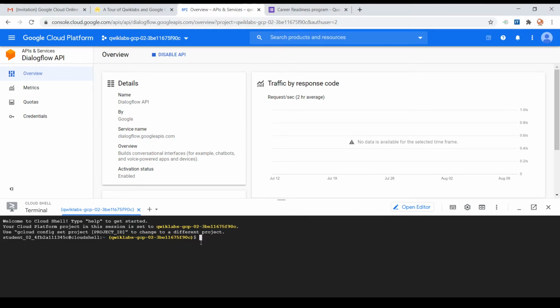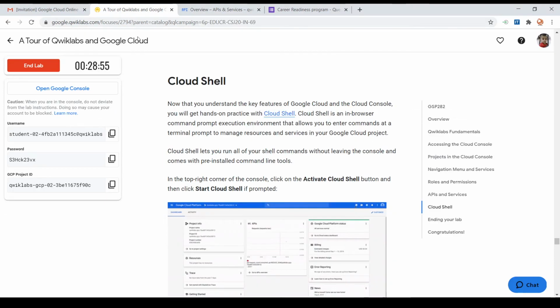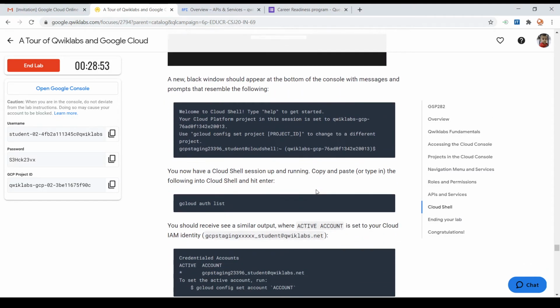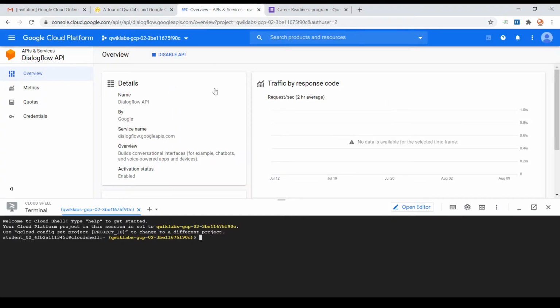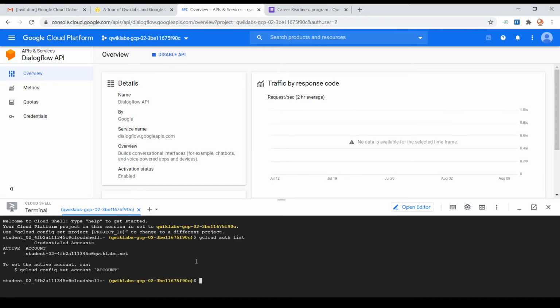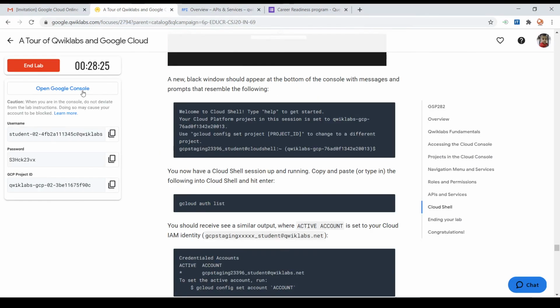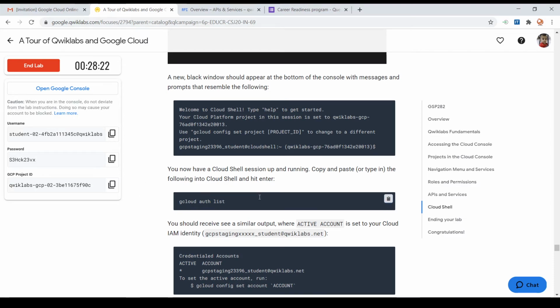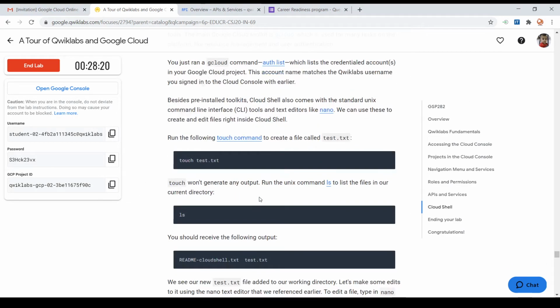So inside the Cloud Shell interface, you can provide some commands. So let me check inside the lab. It is asking us to try some of the basic commands. So here you can see a command known as gcloud auth list. So gcloud auth list is provided to list all the current accounts running under our student ID. So here you can see the active account is student04, that is already present here. So that's the active account we have, and in the active account we can do some things.